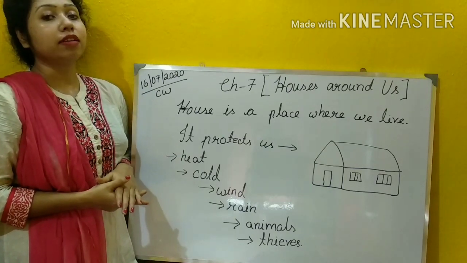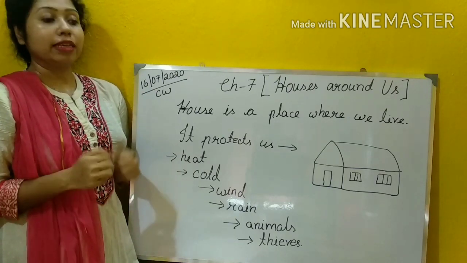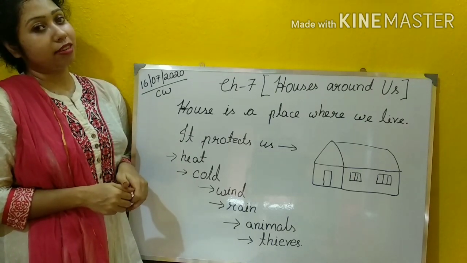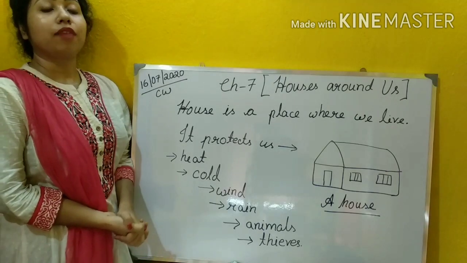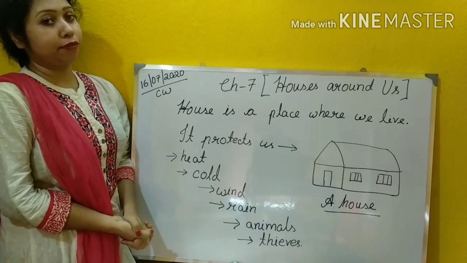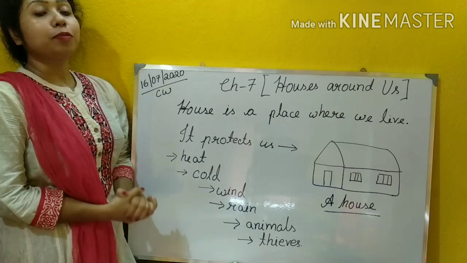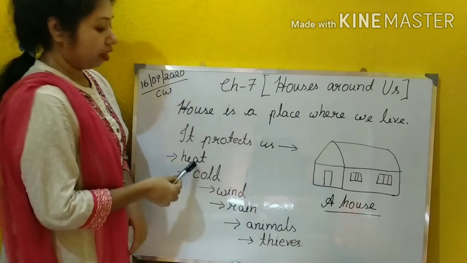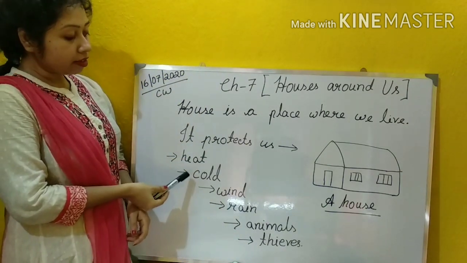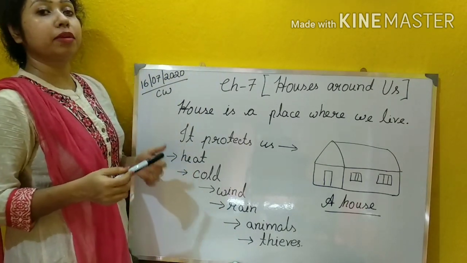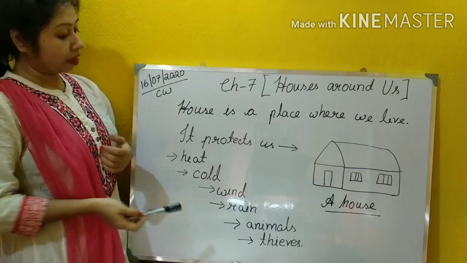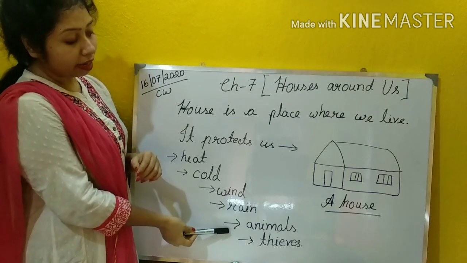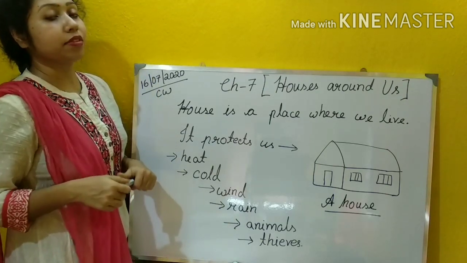So children, in a house we live with our family. The house that we live in is called our home. So this is my home and that is your home, isn't it? Okay. Our house keeps us safe. In what ways? It protects us from heat. It protects us from cold. Protect মানে আমাদেরকে এটা রক্ষা করে, বাঁচিয়ে রাখে. From wind, from rain, from animals and from thieves.